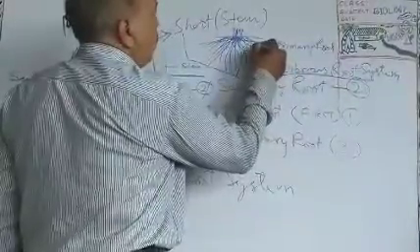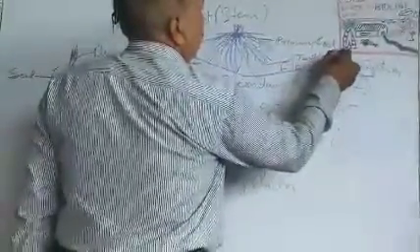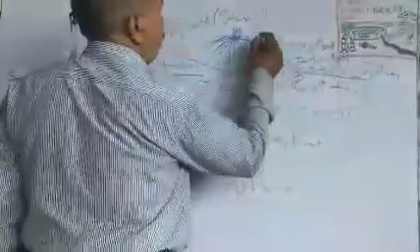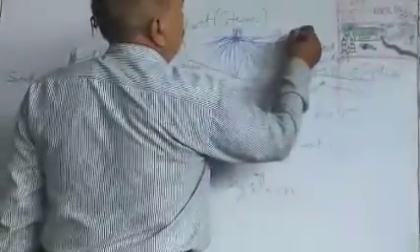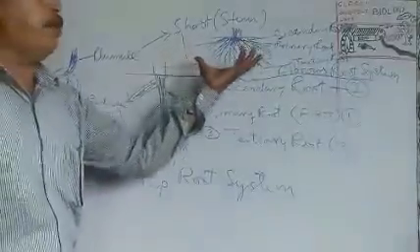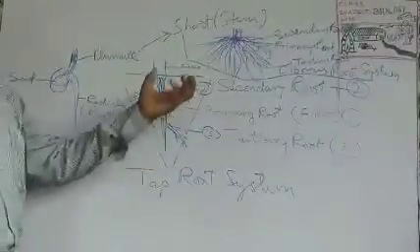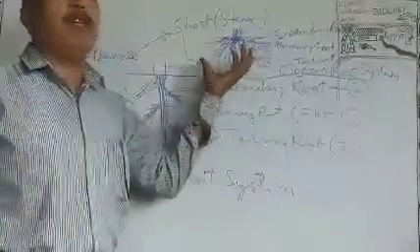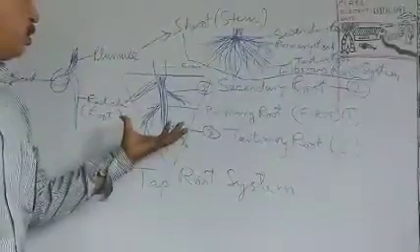They are called root hairs, and these are the tertiary roots. This grows, this is the secondary root. Right? So the appearance is a bunch of hairs or fibers or thread-like structures. Seeing this appearance, we have named this the fibrous root system, and this one is the tap root system.